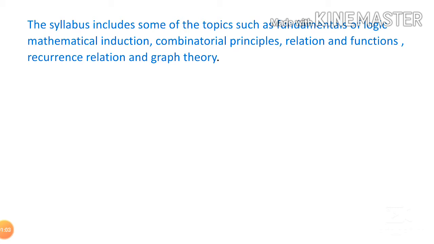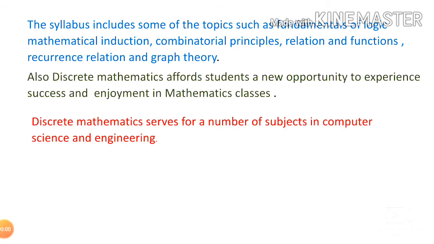So if there is a different problem, for example, a differential equation with constant coefficients and right hand side 0, you will be having one method. For all such problems, you will be following the same method. If the right hand side is not equal to 0, there will be some other method. Using some trigonometric formulae and differentiation and integration knowledge, we can solve differential equations of different types. There will be a certain method for each type, so you have to remember the methods. But here, discrete mathematics serves a number of subjects in computer science and engineering.